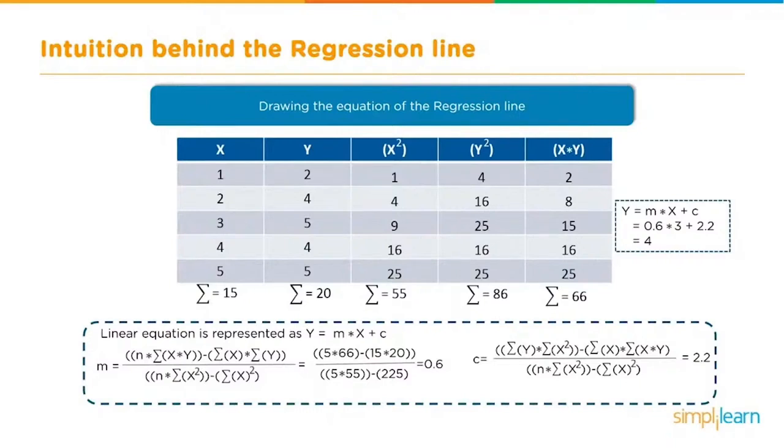And down here you'll see where the slope m equals, and on the top part, if you read through the brackets, you have the number of data points times the sum of x times y, which we computed one line at a time there, and that's just the 66. And take all that and you subtract it from the sum of x times the sum of y. And those have both been computed. So you have 15 times 20. And on the bottom, we have the number of lines times the sum of x squared, easily computed as 86 for the sum, minus the sum of x, squared.